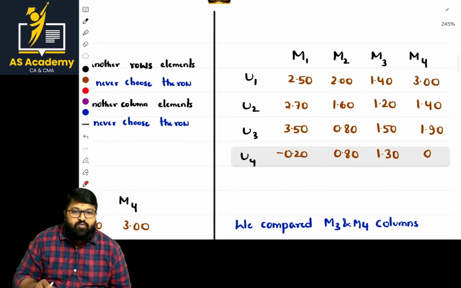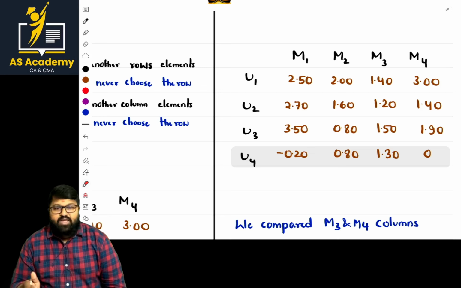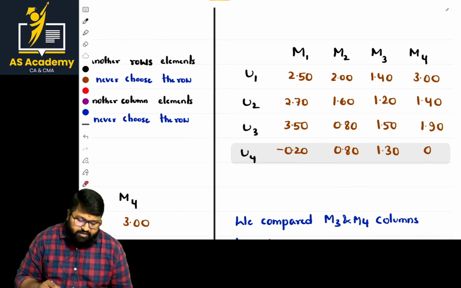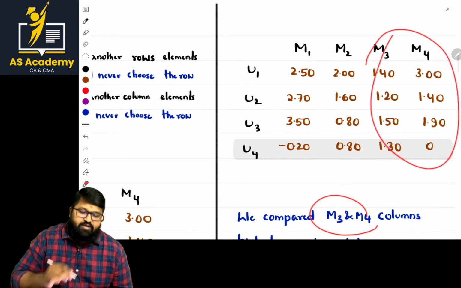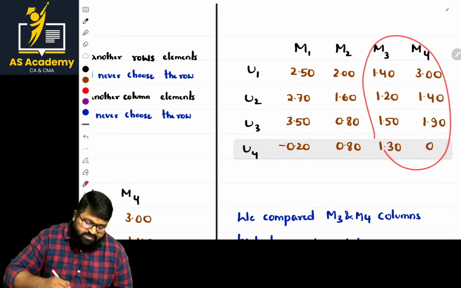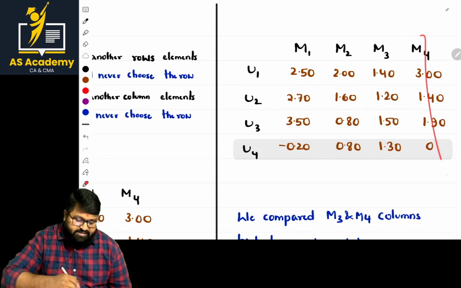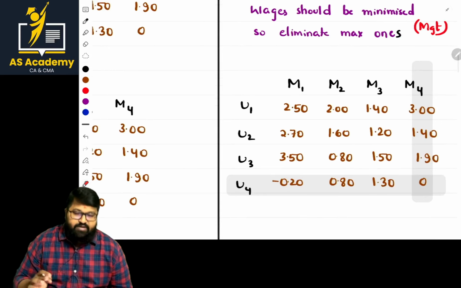So what should we do now, sir? We can compare rows again and again if it is possible. But if it is not possible, go with the column comparison. In the case of column comparison, what are they comparing? M3 and M4. These two are compared. In the case of columns, eliminate the highest one. So this is the highest one, I'm eliminating this. Okay, done.